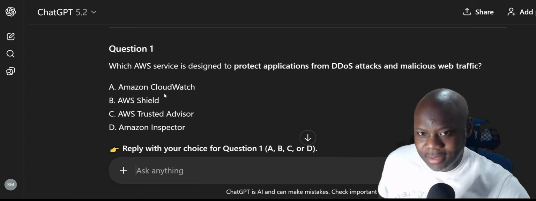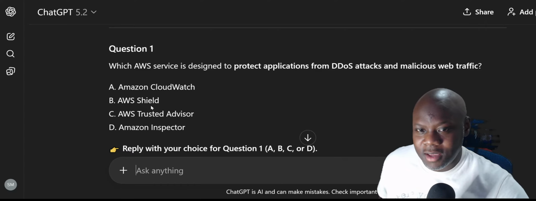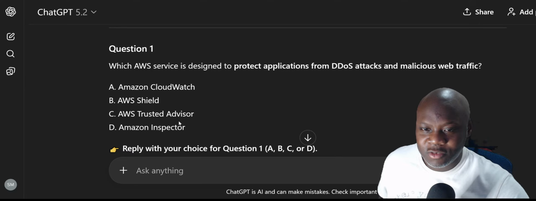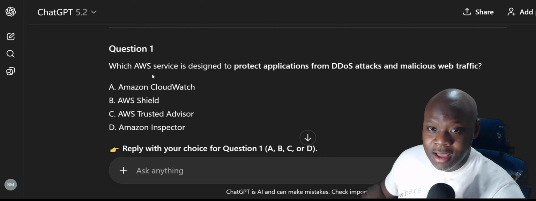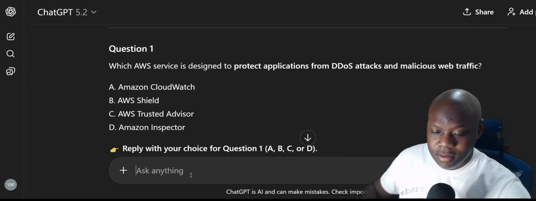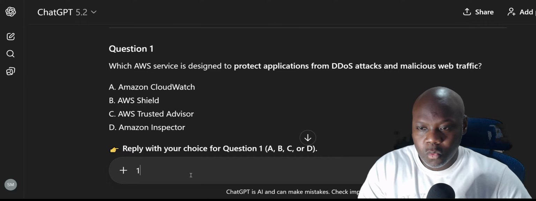That might be the answer, just based on what I know. I feel like AWS Shield, Trusted Advisor, no, that gives advice. Amazon Inspector, no, that one gives advice too. But CloudWatch, man, this thing has a lot of reach. I feel like AWS Shield is a security. I'm gonna go with the B. 1B.